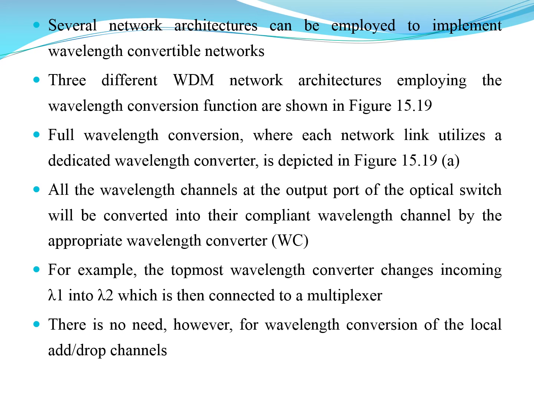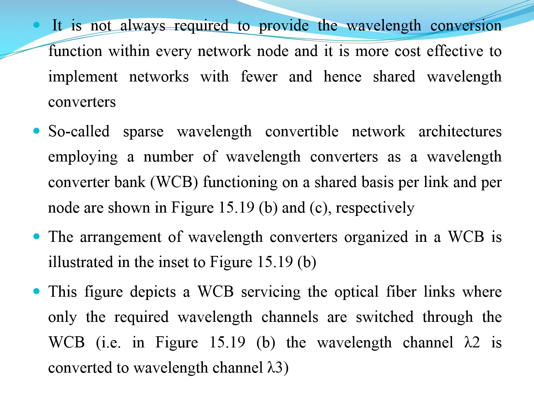So the wavelength converter can convert the wavelength which is required by the output port. For example, the topmost wavelength converter in the diagram changes incoming lambda 1 into lambda 2, which is then connected to a multiplexer. So there is no need for any wavelength conversion of the local drop channels.